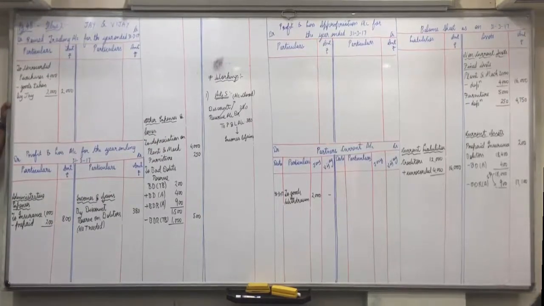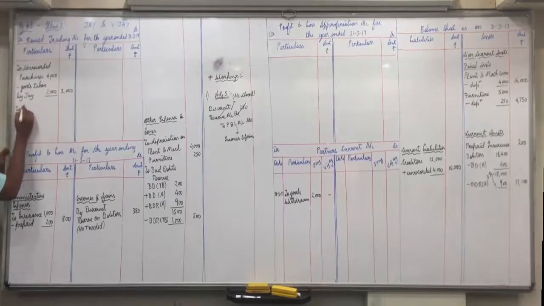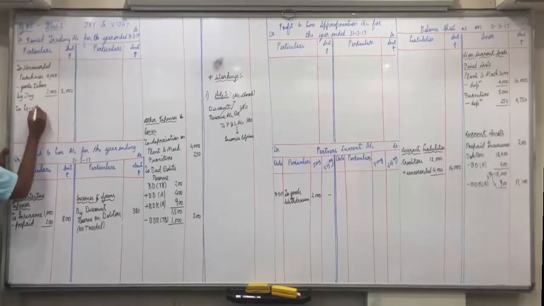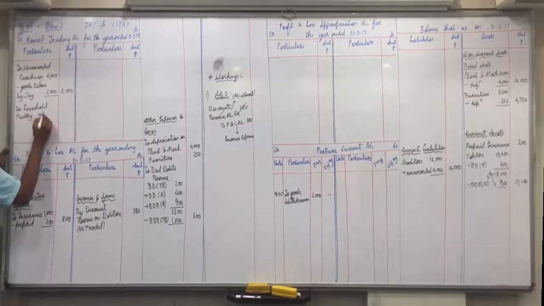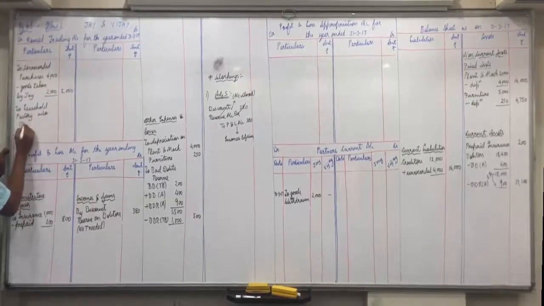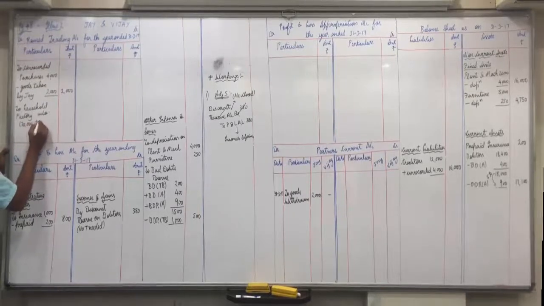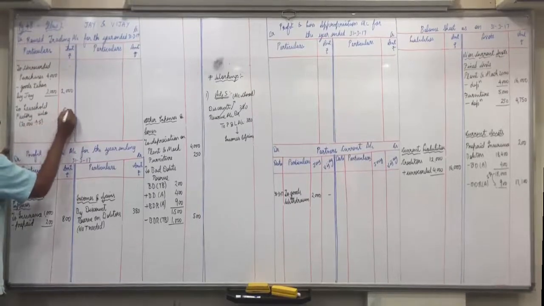Be careful with this. Only if it's a manufacturing firm, production firm, then factory related items will come in trading account. So instead of other expenses and losses, we'll show here leasehold factory written off in bracket 30,000 divided by 5, 6,000.